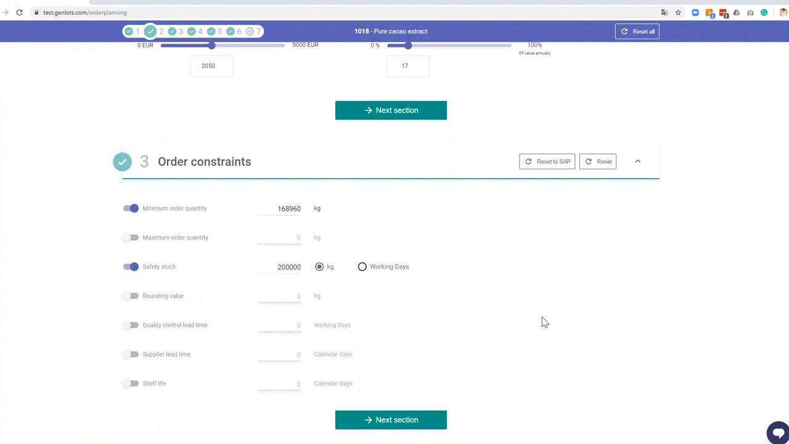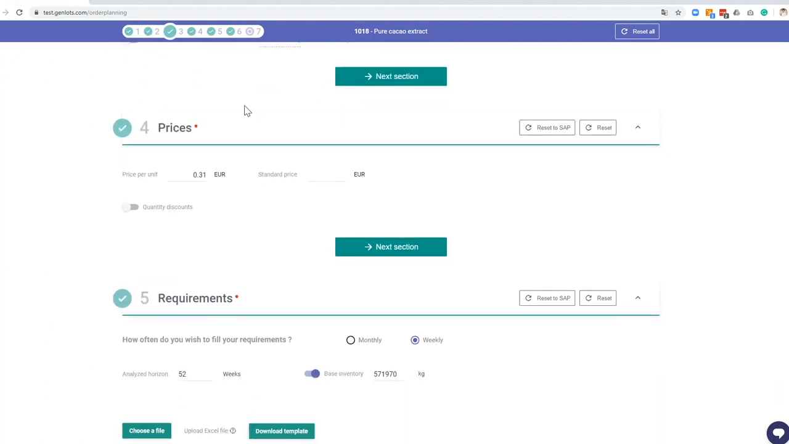Then we have the order constraints. We have the minimum order quantity, which is a constraint given to us by our supplier in Colombia. They only want to have orders which surpass 168,000 kilograms. It's probably a container size. Then we have also the safety stock, which is defined internally and stored in your ERP. It's a safety constraint. That means that we should never go below an inventory of 200,000 kilograms, because otherwise we would risk not having enough materials for our production one day.